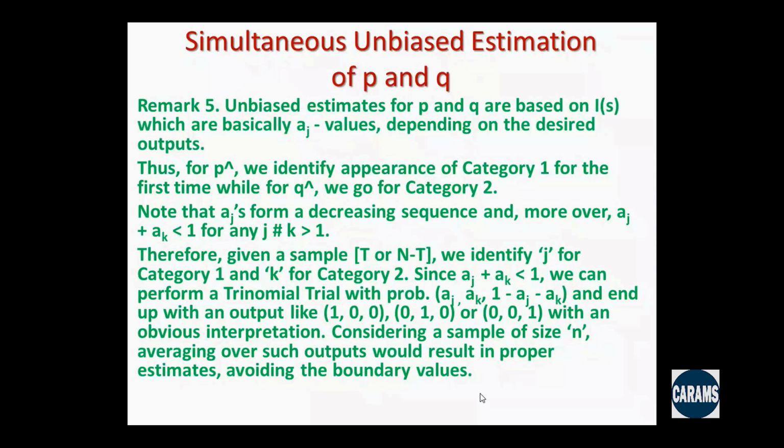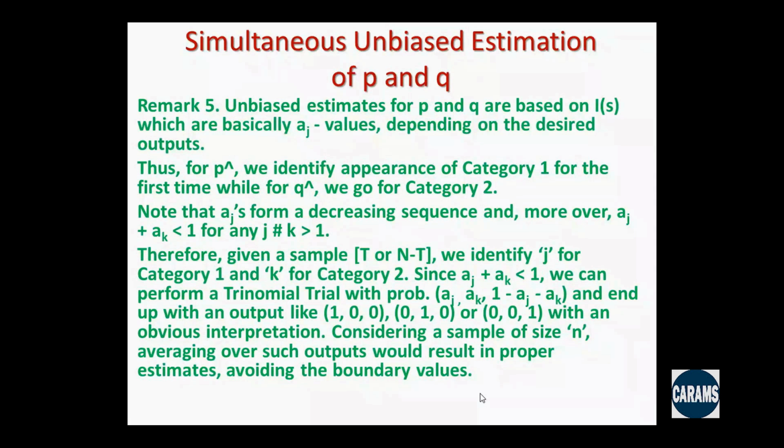Therefore, given a sample, whether it is terminating or non-terminating, we identify J for category 1 and K for category 2. Because this total is less than 1, we can perform a trinomial trial. Earlier we were doing Bernoulli in the case of a single parameter. Now because I have two parameters P and Q, they have to be estimated simultaneously. We think of a trinomial trial with probabilities AJ, AK, and 1 minus AJ minus AK. AJ refers to category 1, AK refers to category 2, and the last component refers to category 0.